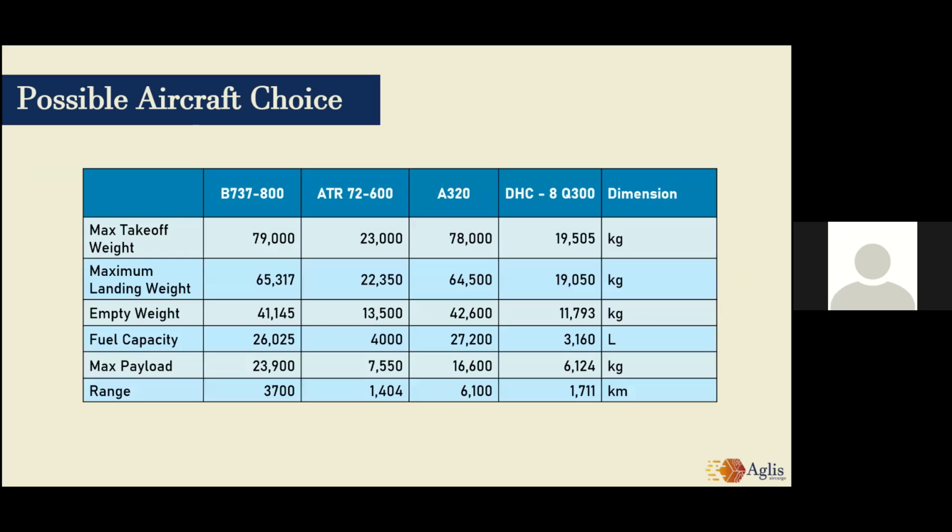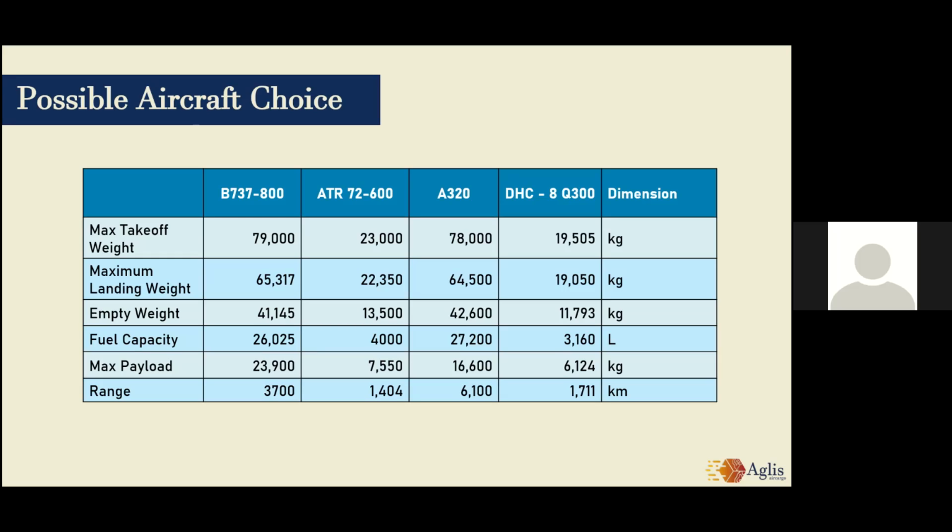Next. From this graph, we can see the maximum payload and range. For short routes and not that much payload, we can choose from the DHC-8Q300 and the ATR-72-600, because they can only go up to 1,700 kilometers and 1,400 kilometers.